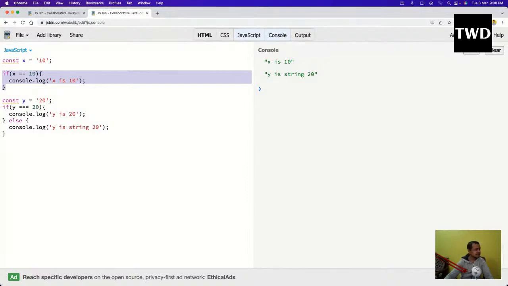So the next thing which we are going to do is the if else if statement. Like this if else statement is there, there is something known as the if else if statement also. Let us understand that with an example again.